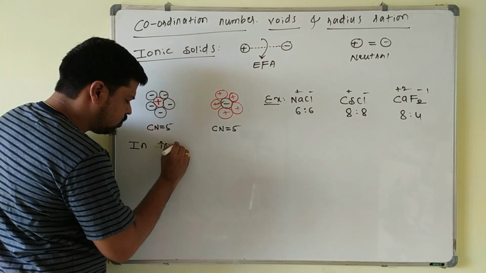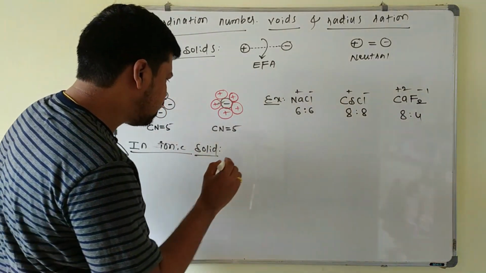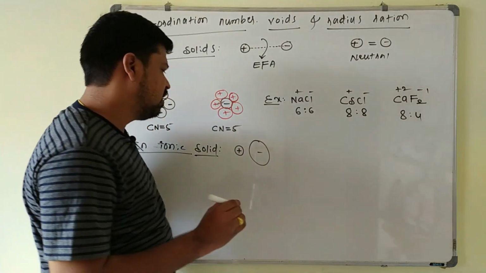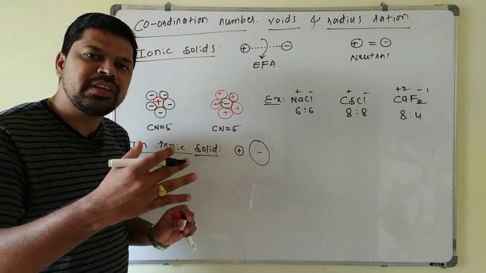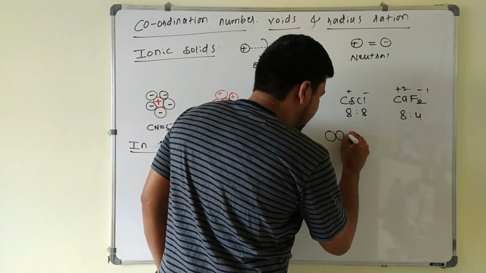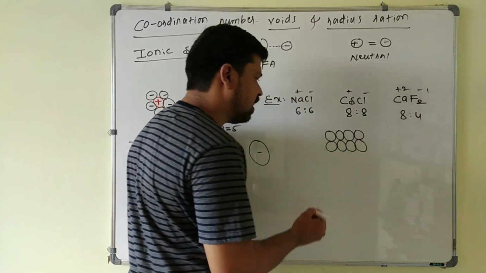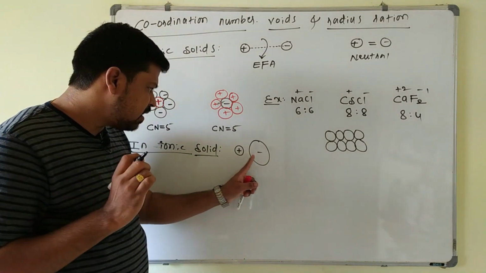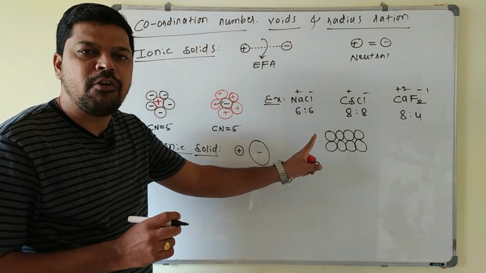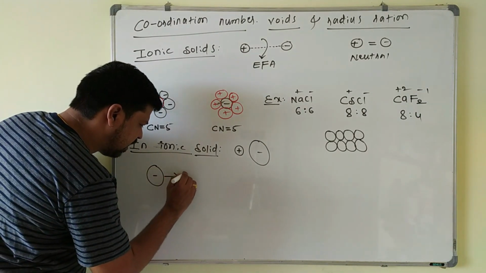In ionic solids, we have cations as well as anions. Here the cation is small in size and the anion is larger. Since they have a large difference in size, both cannot be involved in the close packing, because in non-ionic solids all atoms are involved in the close packing, as particles are arranged close to each other. But in ionic solids, since they have different sizes, usually the larger ions form the close packing. For example, these anions are involved in the close packing.